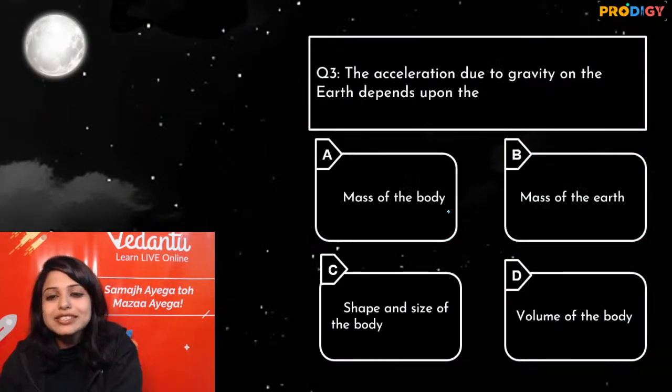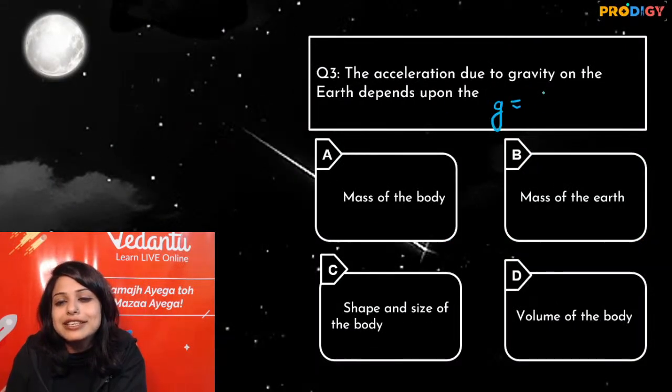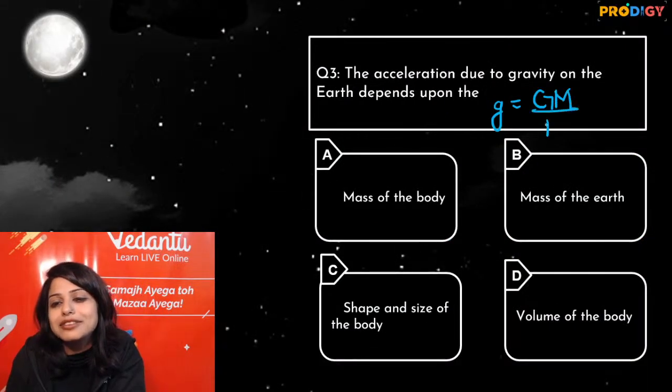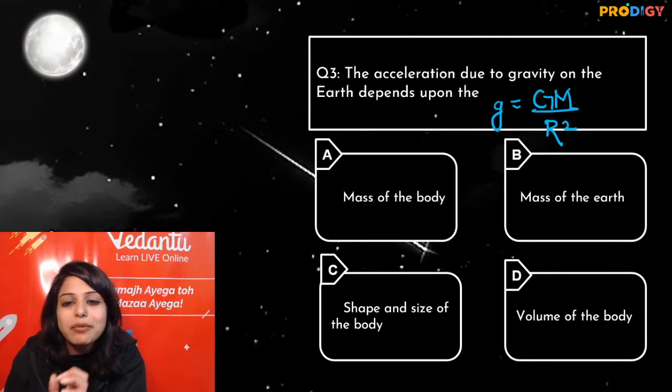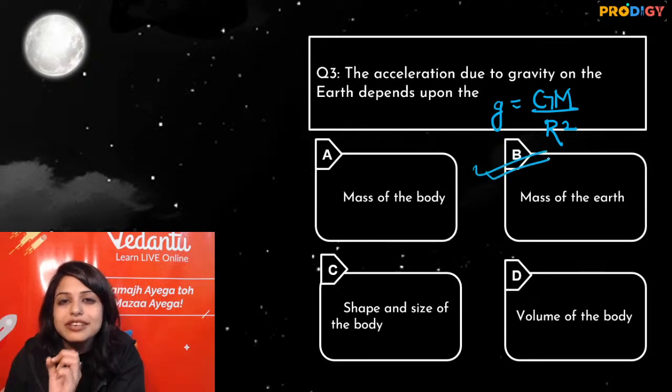Bacha party, what is your acceleration? Capital G, capital M by R square. This capital M is the mass of the celestial body. So if I am on Earth, it depends on the mass of the Earth.